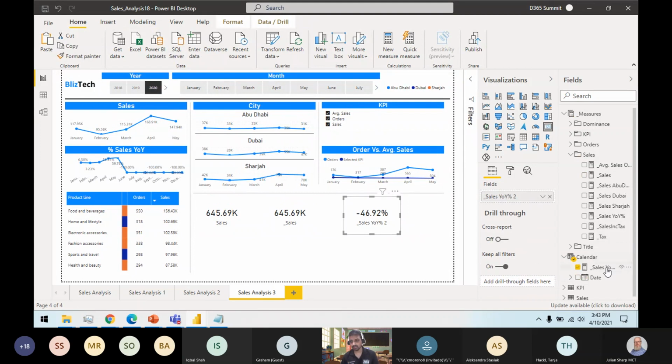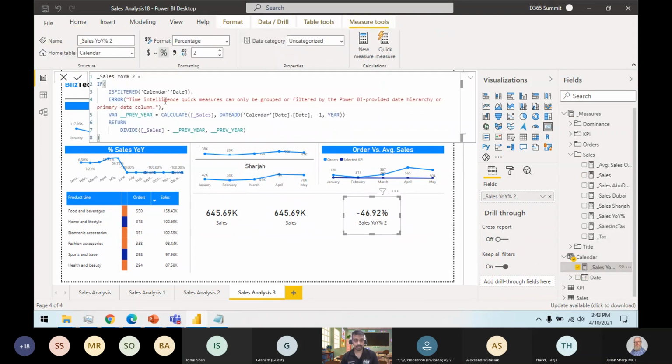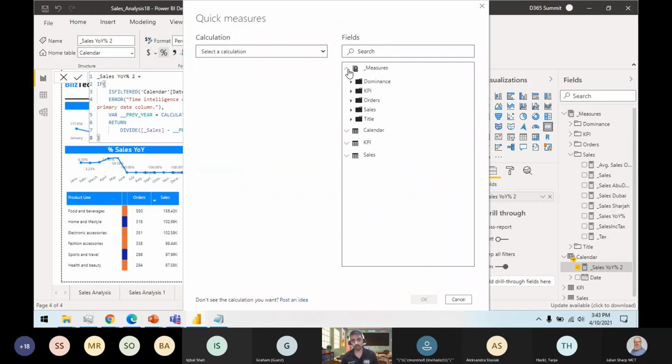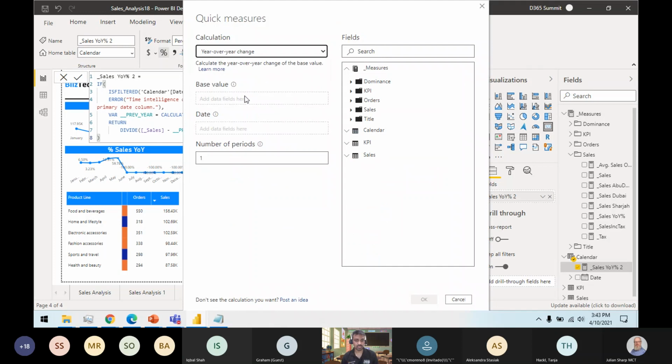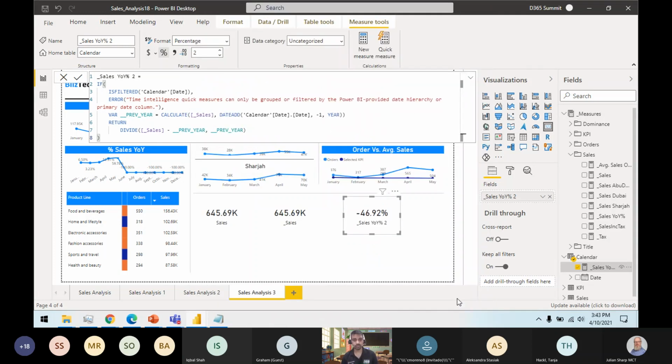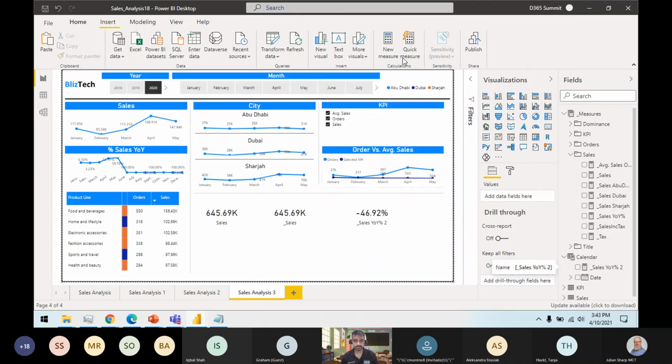If I go back here, this is the measure statement, and some of the questions might ask you to complete these statements or write this statement, either through drag and drop option or like year over year. So you will have things like this. You will need to choose from the calculation. So be prepared for those quick measures. Read out those quick measures. What are different quick measures examples available here? Why is this one not opening up?